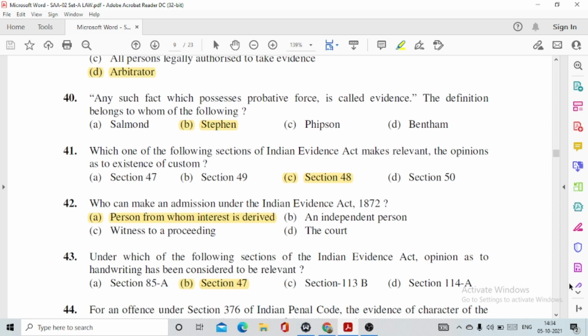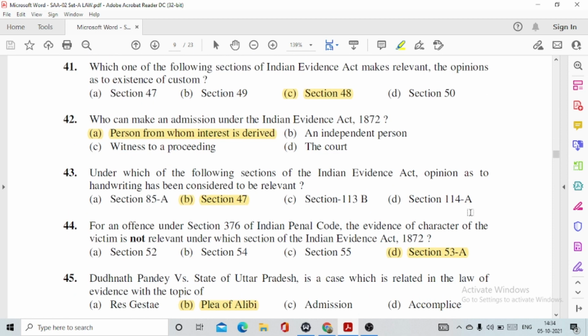41. Which one of the following sections of the Indian Evidence Act makes relevant the opinions as to existence of custom? So this is given under section 48 of Indian Evidence Act. 42. Who can make an admission under the Indian Evidence Act 1872? Option number A, person from whom interest is derived, and given under section 17 of Indian Evidence Act, which deals with admissions. Question number 43. Under which of the following sections of the Indian Evidence Act opinion as to handwriting has been considered to be relevant? Is option number B, section 47.